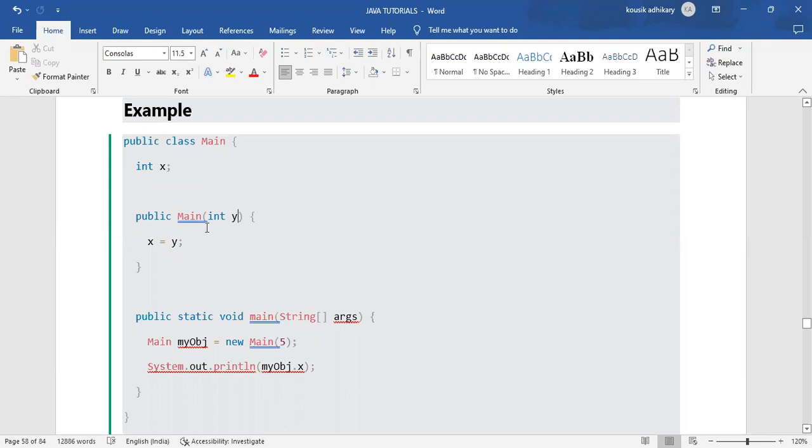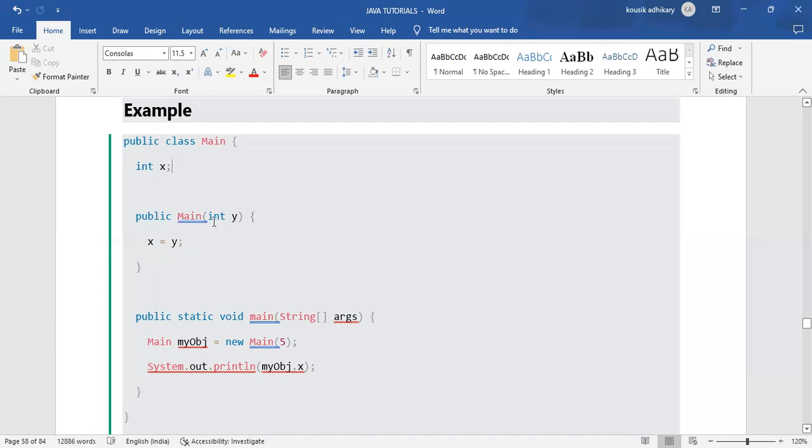Within that method body, we are assigning the value of the parameter y to the variable x, because when we declared integer x we hadn't given it any value.